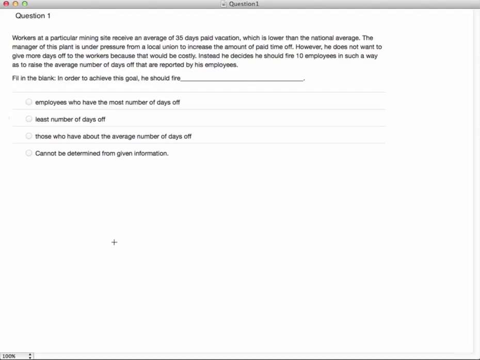Well, let's think about it. Let's just assume a shape for this distribution. I'll go a little thicker here so you can see better. We don't really need a particular shape here. It doesn't matter what shape you use. We could even say it's bell shaped. There are some people with very few days off, and then there are some people with a lot of days off, like the managers or something, right?